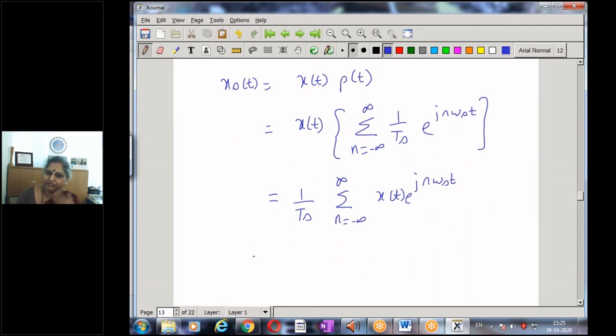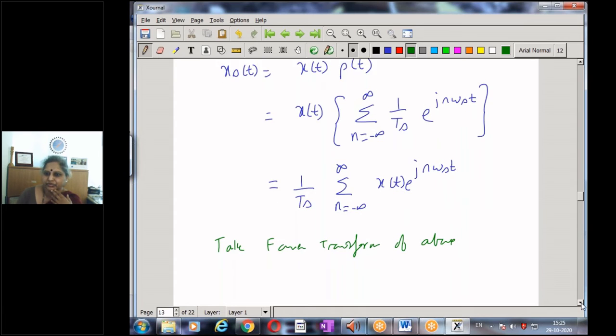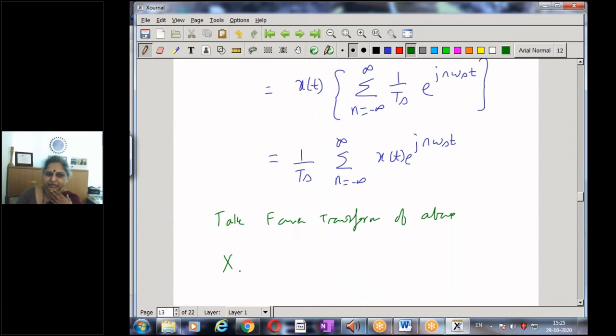Now if I take the Fourier transform of the above, my left hand side will be the spectrum of the sample signal, xs of omega. On the right, 1 by Ts, and the Fourier transform is linear, obeying the linearity property.